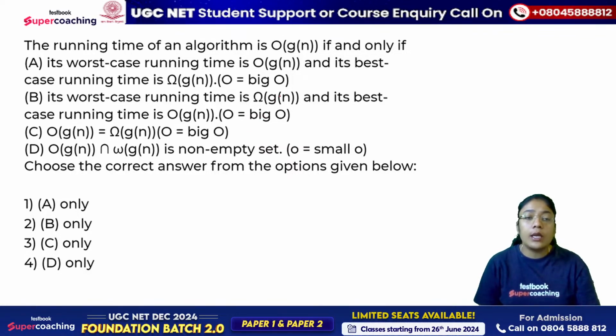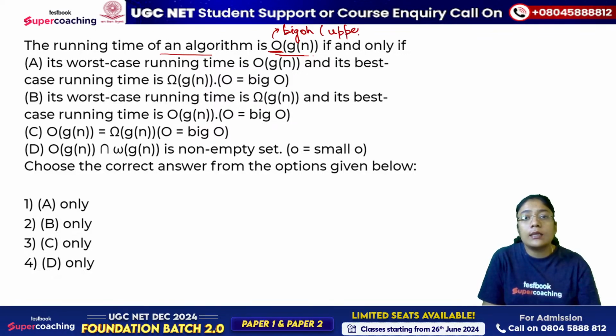Some asymptotic notations are given and you are asked: the running time of an algorithm is big O of G of n if and only if. Big O notation is used to represent the worst case. What do we use Big O for? In order to represent the upper bound. At most how much time will it take? This represents the upper bound. That means it is giving you the worst case. Here we have worst case.